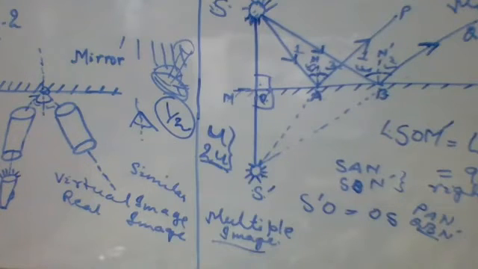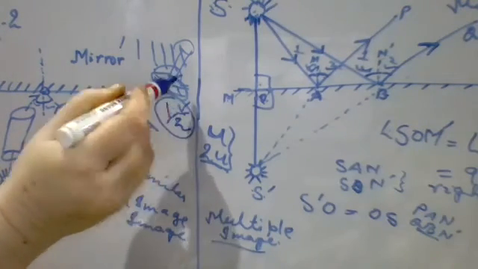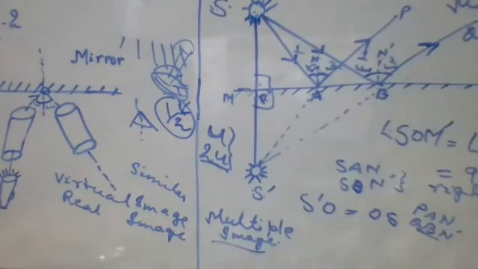Like when we make a dressing table where we dress, the mirror over there is of greater length, because it has to capture your full view, but it can be half of your height also, then also it will capture the full view of your image. Clear?